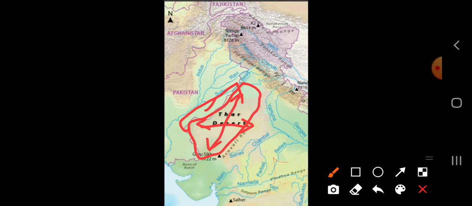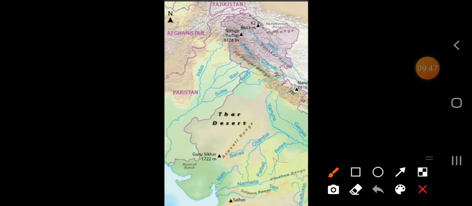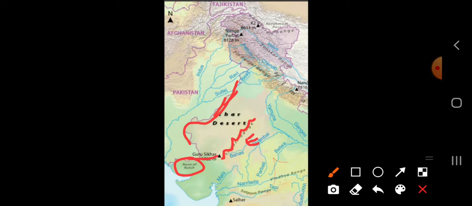Now this desert stretches from Aravalli Hill in the east. Here you can see, this is the Aravalli Hill, towards the east. Clear? The border of Pakistan is in the west, and the Run of Kutch in the southwest. It covers this one also.